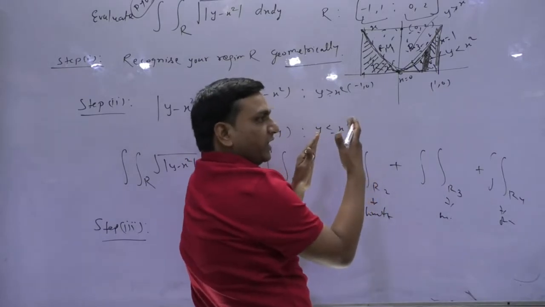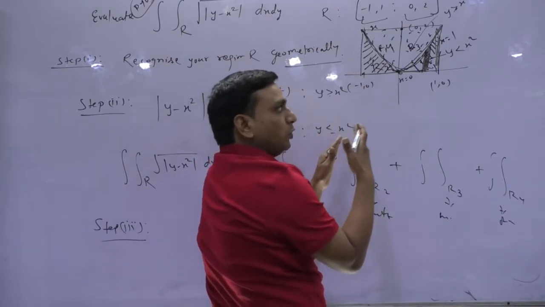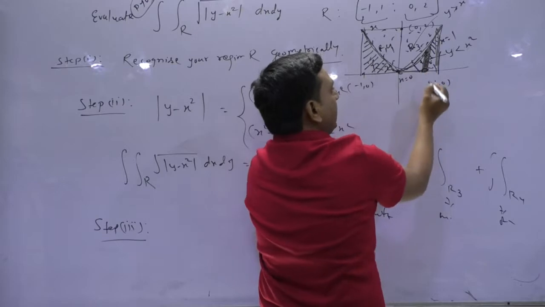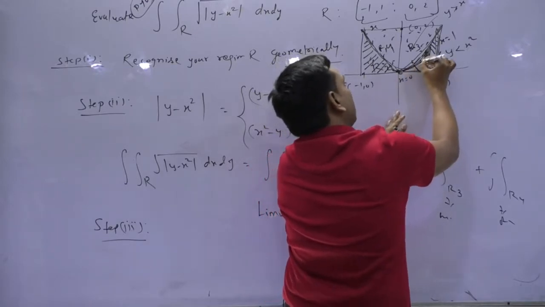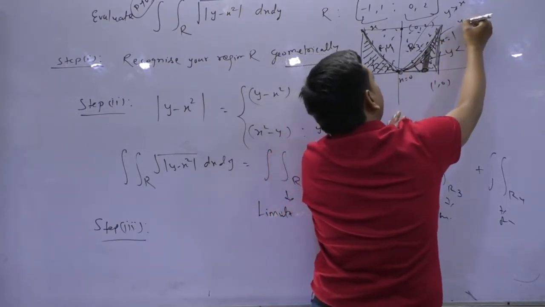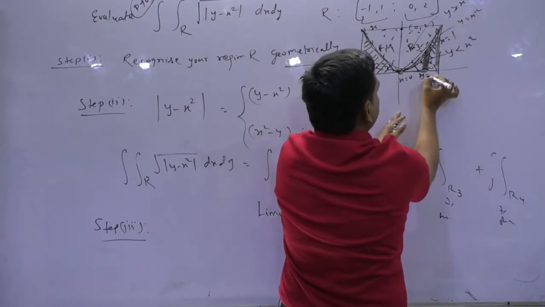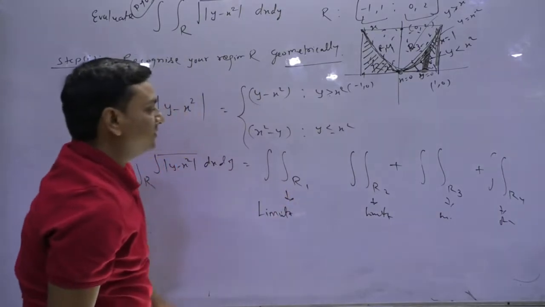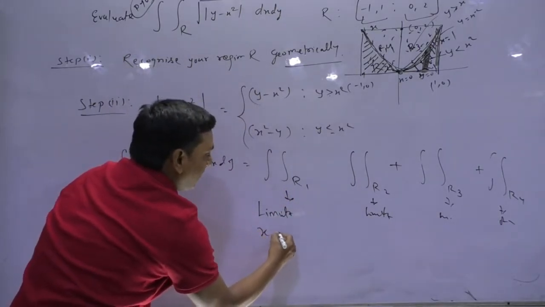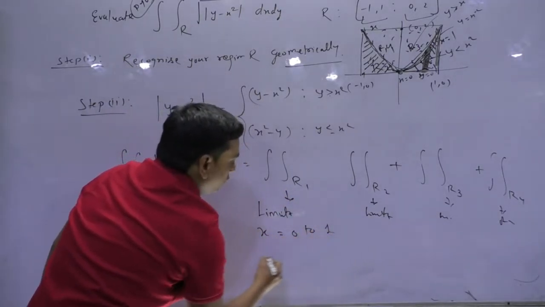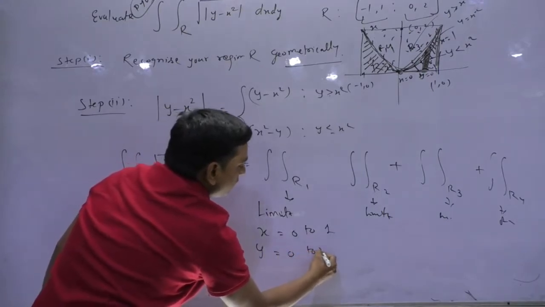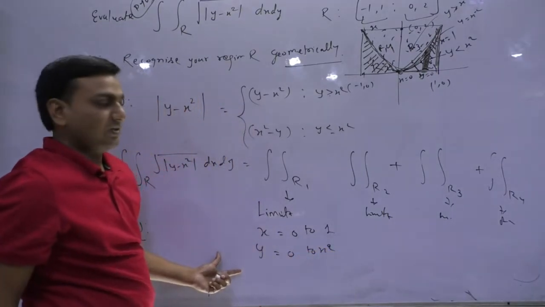So when x is moving from 0 to 1, y is varying, check it out, over this curve y is x square, and at the x-axis y is 0. So for the region R1, the limits will be x equals 0 to 1, whereas y will be 0 to x square. Is that clear?